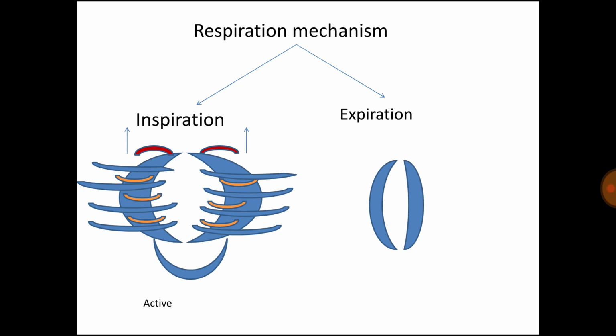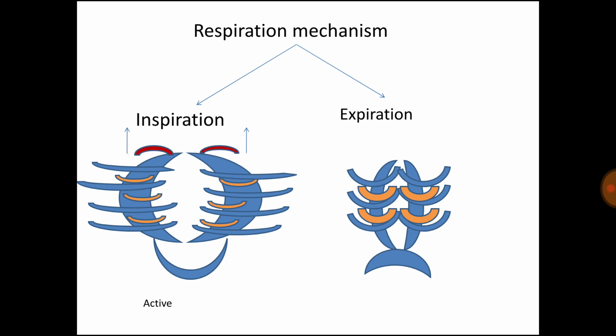And during expiration, the diaphragm relaxes, so the cavity is reduced, and the sternum moves downward, so again the cavity is reduced. Due to the reduction in cavity, the pressure rises and the air moves outside. So in the normal stage, due to relaxation of the diaphragm and the sternum moving inside, the air goes outside. Also, the intercostal muscle is in a relaxed stage, so the overall cavity is reduced and the air moves outside.